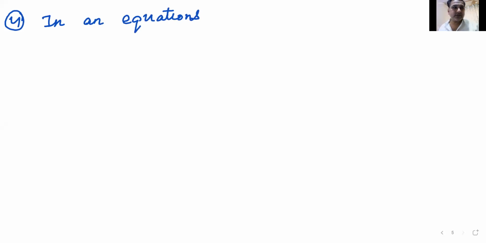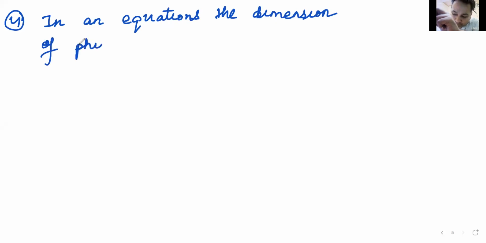That's not a formula. Formula doesn't happen in physics. Equations happen in physics. In an equation, the dimensions of physical quantities on LHS.